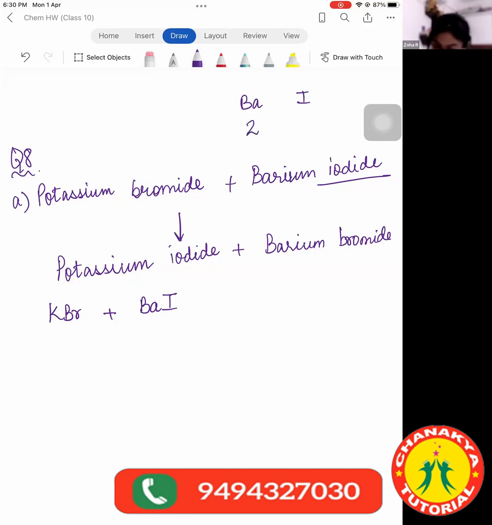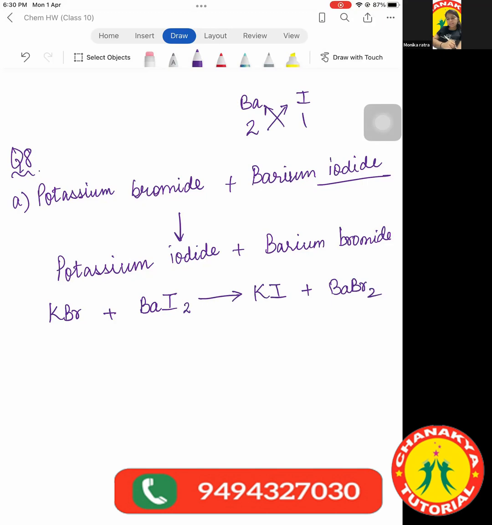And the valency... And then it is KI plus BaBr2. Again you are saying KL. Sorry, ma'am. KBr2. And if we balance, it will be KBr plus BaI2 gives 2KI plus BaBr2. First of all, it's not L. It's I. There is no element which has the symbol L.